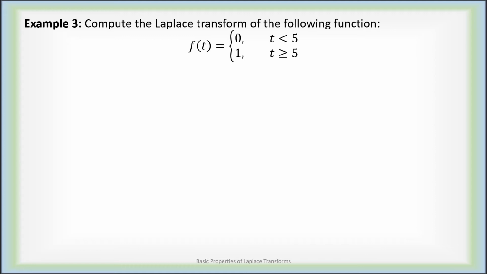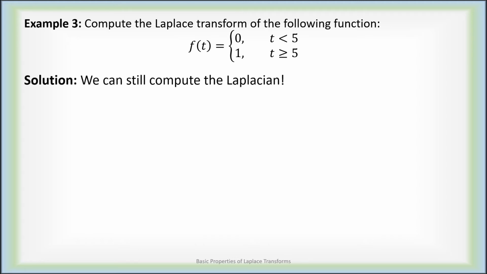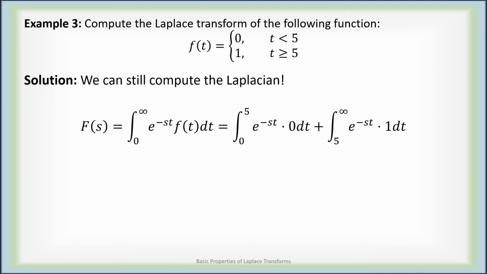As our third example, compute the Laplace transform of this function. F of t is defined piecewise. For t less than 5, f of t is 0, but for t bigger than or equal to 5, f of t is 1. We can still compute the Laplace transform even though we have this piecewise definition. Instead of integrating from 0 to infinity, e to the minus st f of t dt, since the function changes value at 5, first integrate from 0 to 5, and then integrate from 5 to infinity.